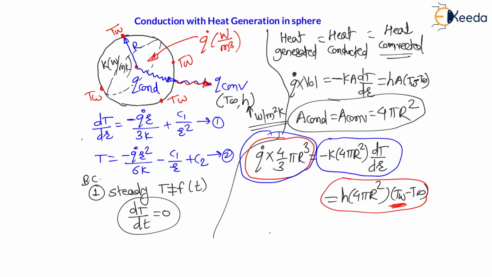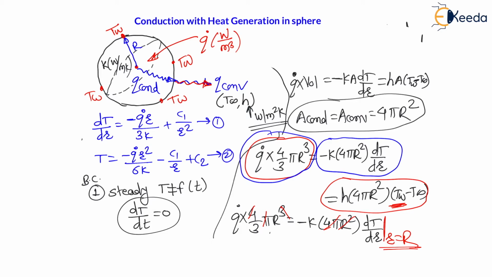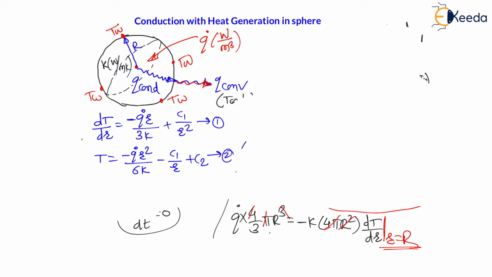Therefore, Q dot into 4 by 3 pi r cube is equal to minus k 4 pi r square dT by dr. Let us compare these two expressions. Here 4 pi r square will get cancelled, and this dT by dr is at r equal to capital R. So, my dear students, let us simplify this expression.